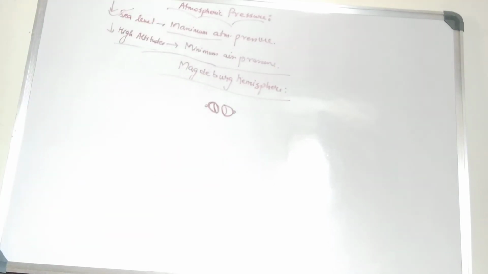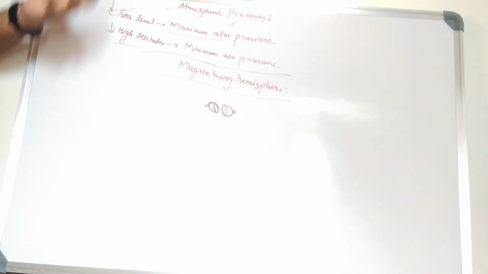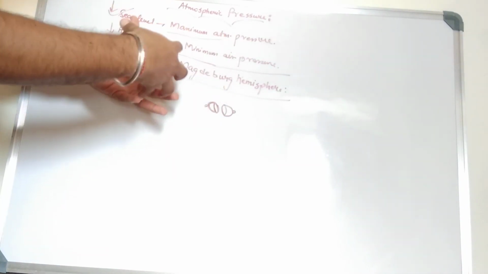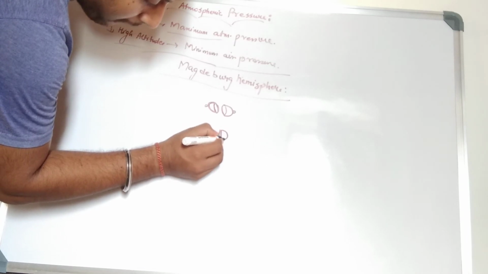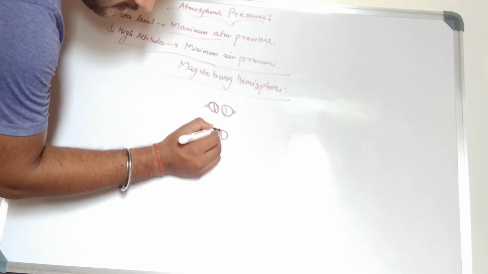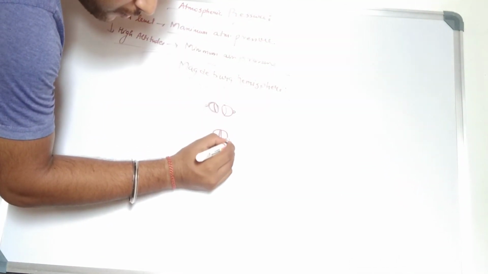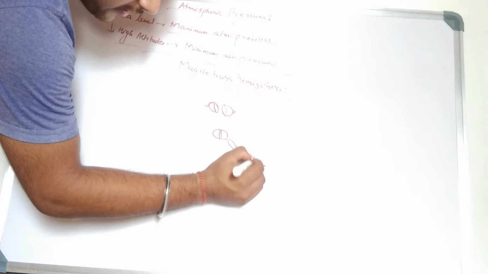Okay, now what is being done? These two halves have a hollow space inside, and the air molecules will get into the ball. So these two halves are joined, like this. From here a pipe is there, which is connected to the vacuum pump.